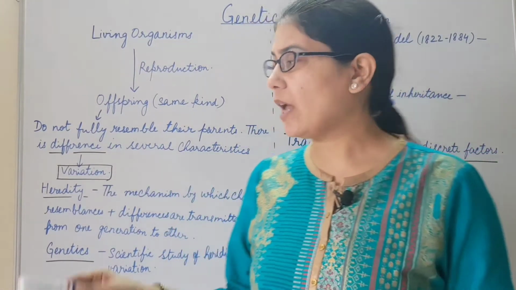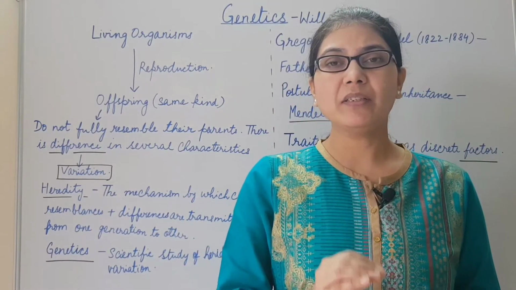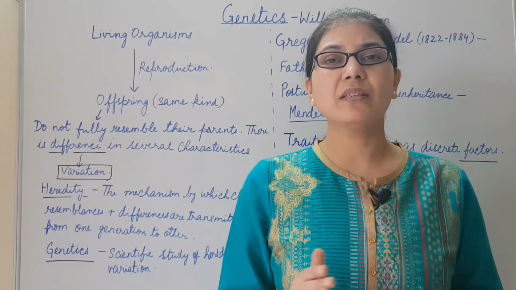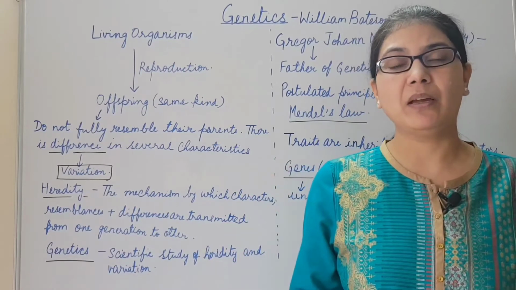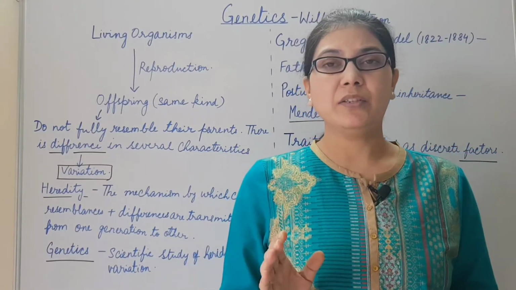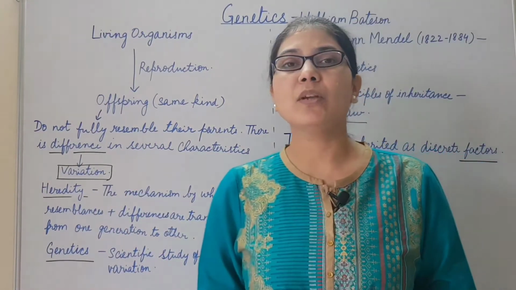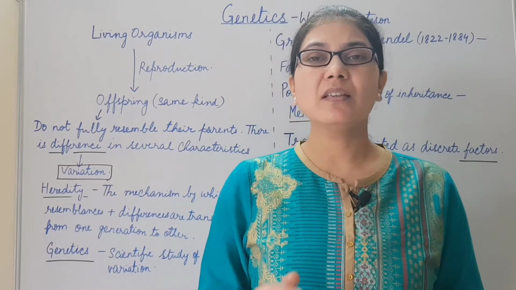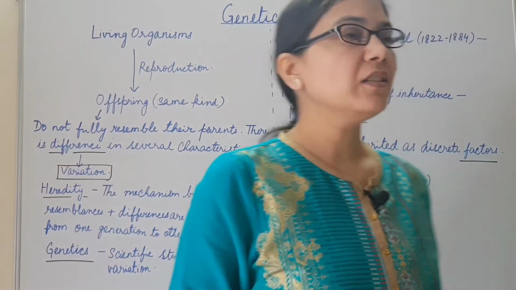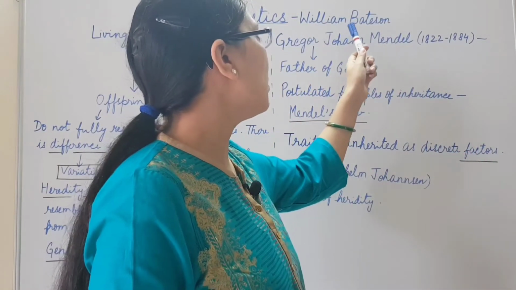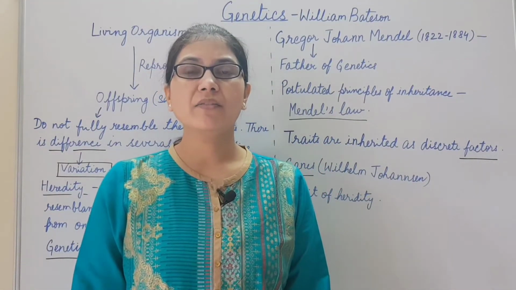This difference is known as variation. The mechanism by which characters, either resemblances or differences, are transmitted from one generation to the other, that is from the parental generation to the offspring, is known as heredity. And the scientific study of this heredity and variation is known as genetics. So, genetics is the scientific study of heredity and variation. And the term genetics was suggested by William Bateson. Gregor John Mendel is known as the father of genetics.